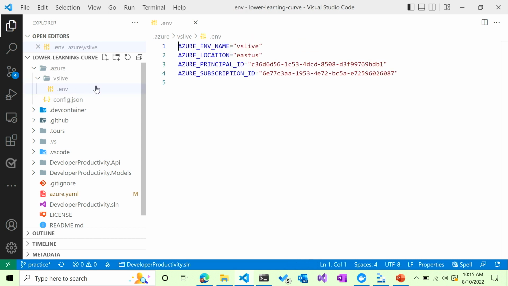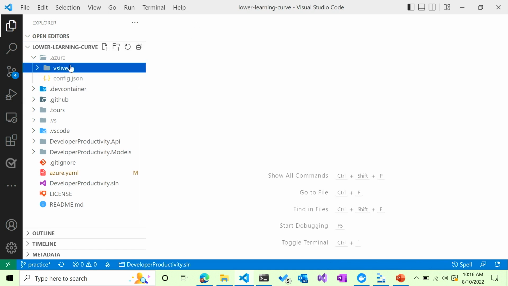And then it looks for a .env file. So again, my environment name is VS Live, and everything I just entered there, East US, this principal ID is my principal, my user, and the Azure subscription ID happens to be that. So this .env file is going to go forward when I actually want to do something with it, and it has all the variables. So next thing I want to do is actually go through and create the infrastructure for it.